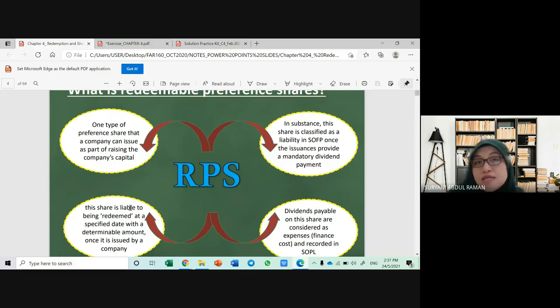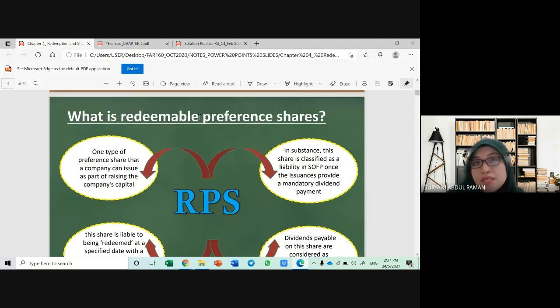This share is liable to be redeemed at a specified date with a determinable amount once it is issued by a company. So class, when the word redeemable is attached to preference shares, this type of share is classified as a liability, not as equity, because the company has an obligation to settle back this share at a specified date.